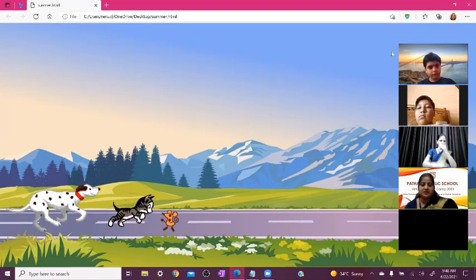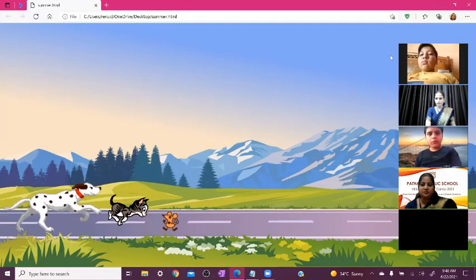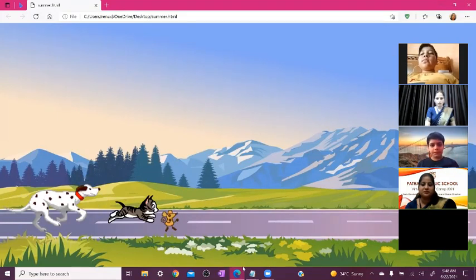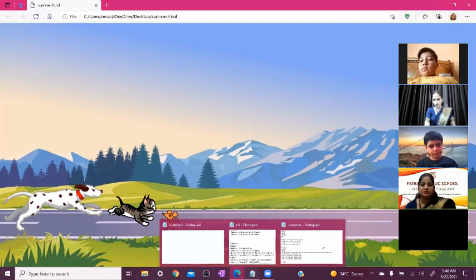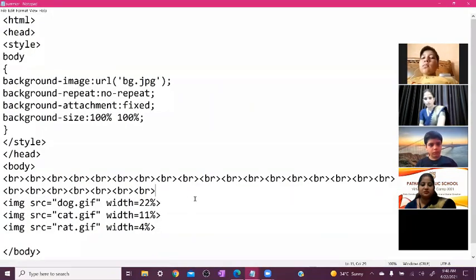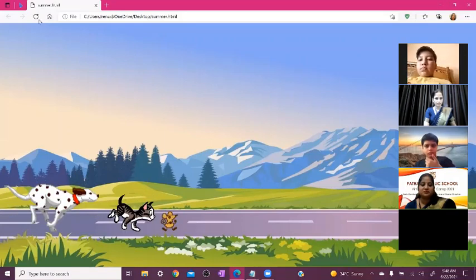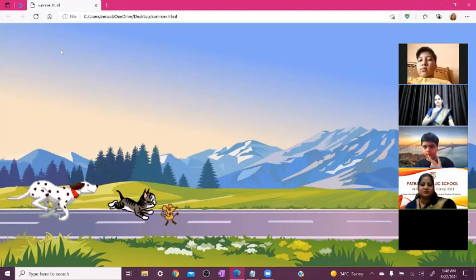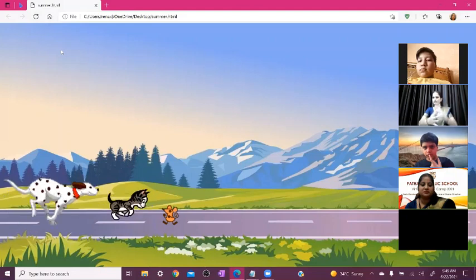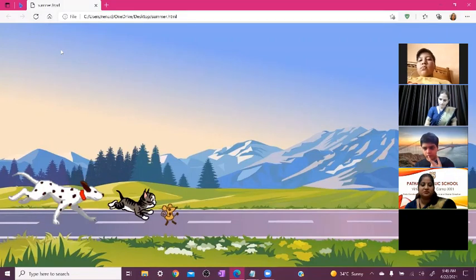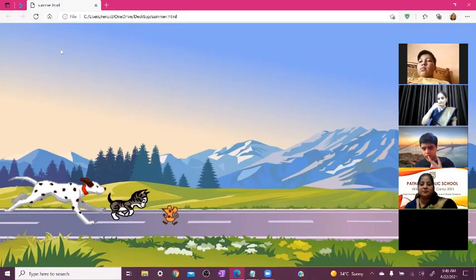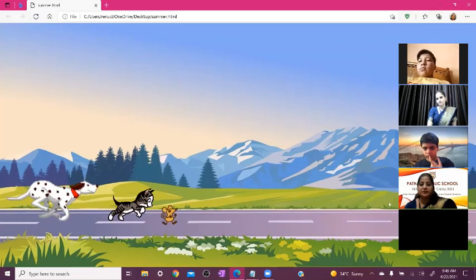So, yes, Shivam, beta, any problem? We need to remove 1 or 2 more BR here. So, if we need one more removing of the BR, now we save it. Now, perfect, our characters are on the road. Refresh it here. Yes, now you can see all our characters are in a particular place.